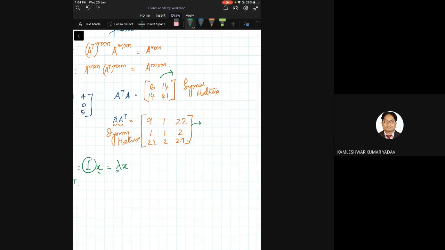Sir, in A A transpose the first element is not 9, it is 17 only. Oh, is it? Okay, I'll change this to 17. Can you find the eigenvalues for these two? You don't solve this by hand. You get the characteristic polynomial and feed that to some online equation solver.